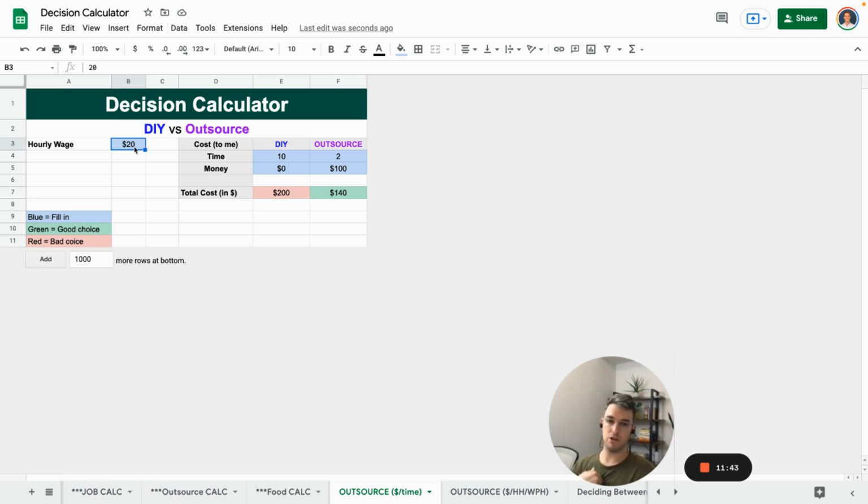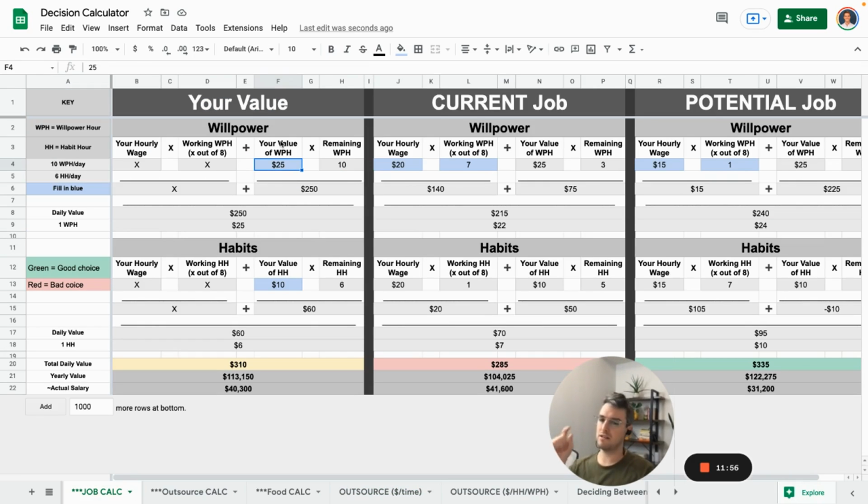One, you don't put your own value on this dollar, right? Your job has done that for you. And that doesn't mean that your other hours outside of that job are going to be worth that same amount of money. So what this allows us to do is say, hey, this is what I really value my willpower at. This is how much I think, if I were to work on a side hustle, this hour of work is worth in terms of money. Or again, how much would you pay to have that back? We can value this in a bunch of different ways, but you're able to input that a lot.